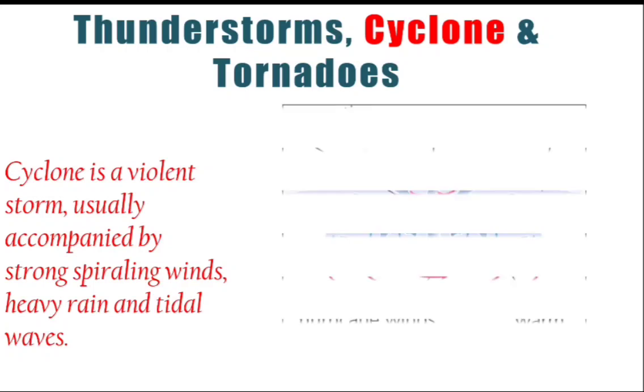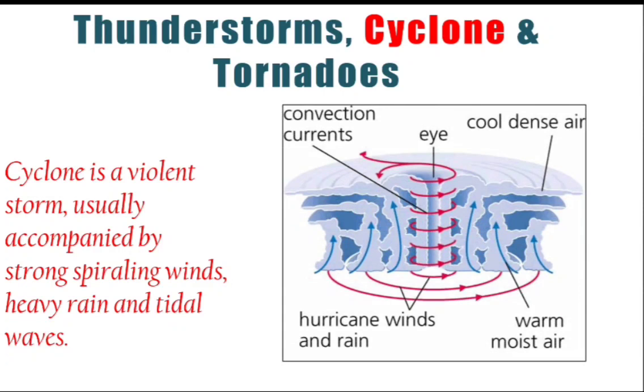So what happens exactly in a cyclone? The air present over the sea gets heated up by the sun and rises up. And because there is moisture, there are water vapors present in this air, when this warm moist air rises up, it will start cooling after attaining proper height. And when it starts cooling, the vapors will condense into clouds or raindrops, and the heat will be dissipated into the environment or the atmosphere.